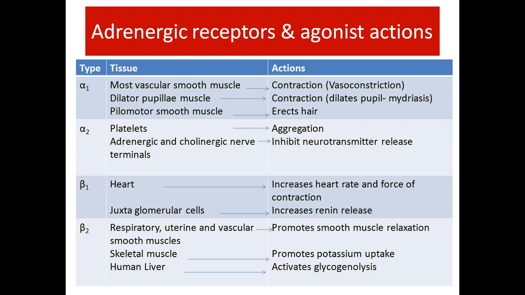Beta 2 receptor stimulation, in respiratory, uterine and vascular smooth muscle, promotes smooth muscle relaxation. In skeletal muscle, it promotes potassium uptake, and in the liver it activates glycogenolysis.